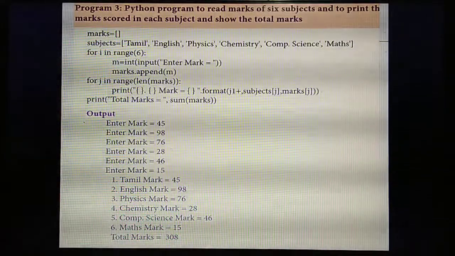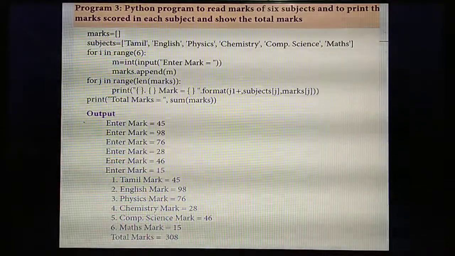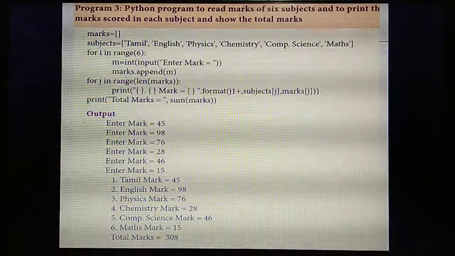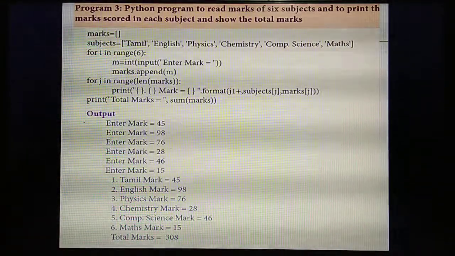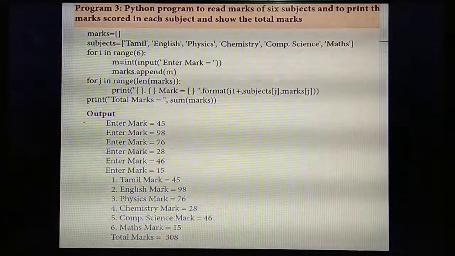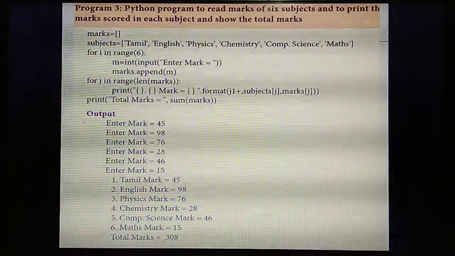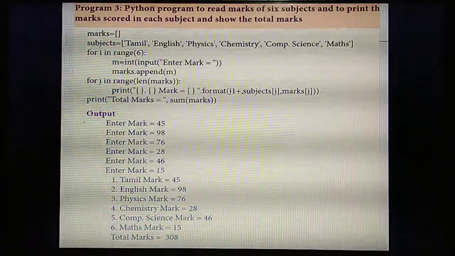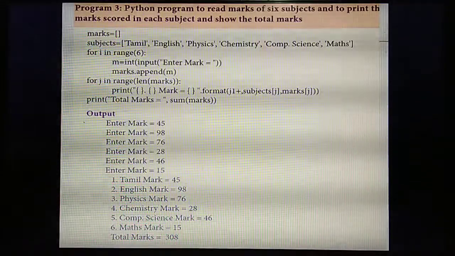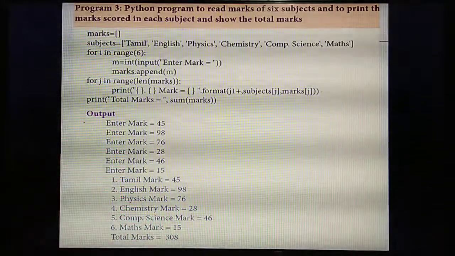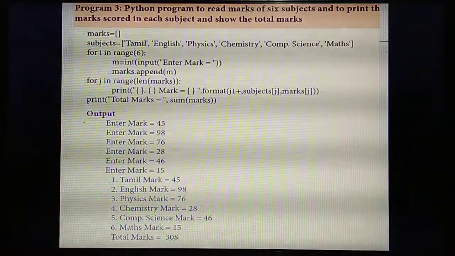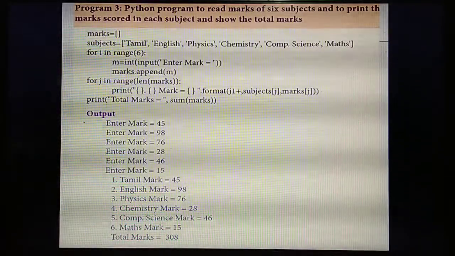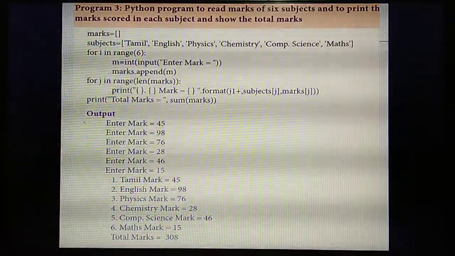Next, you are going to find the total, isn't it? For that, you need to find the length of marks. So you create another for loop, with another variable called j in range of, here, earlier you gave 6 for entering the marks, but now you are going to give the length of marks. Next you are going to take the sum. In the format function, each time the marks are incremented, that means 6 times. The first curly brace represents the subject name, the second curly brace represents the marks entered, the third one the sum. Now you can run the program.